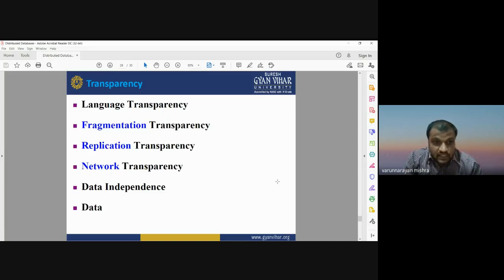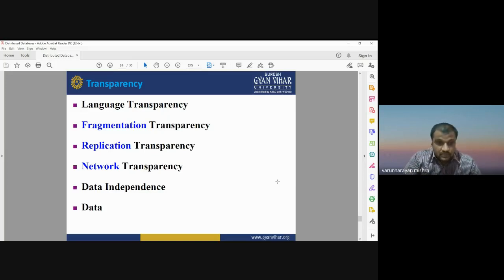So that is a kind of replication transparency. Replication transparency is very important when you want a shared database over the network. You can replicate the database, and again you can share that replicated data over the network. That is replication transparency.